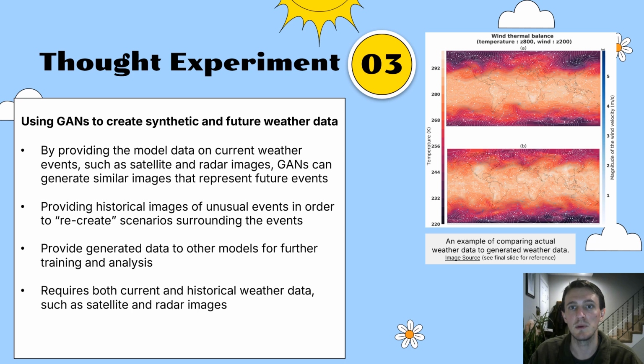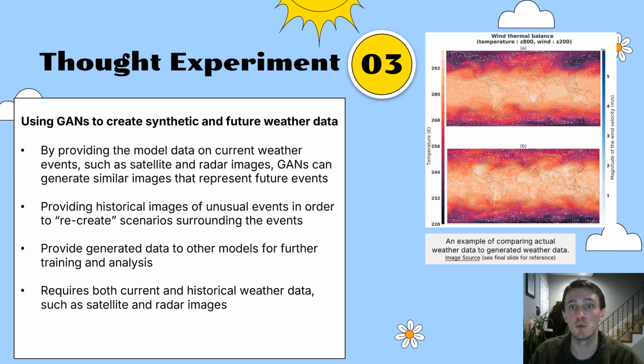Similar to ideas in Experiment 2, this experiment could use historical images of weather to train the model. Images could include general weather patterns as well as unusual events, which could allow the model to generate data that recreates the weather patterns surrounding unusual events. An additional feature of this experiment is using generated data in the training of other models. For example, if the GANs create images of potential future weather, those images could be fed to CNNs to process their features. As with Experiment 2, this experiment would require both current and historical weather images.